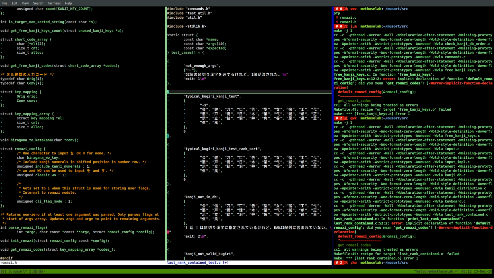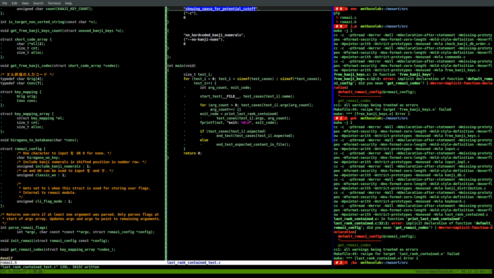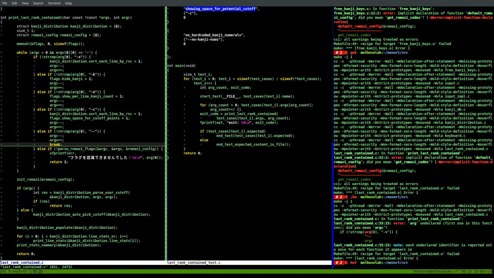What does that 0 mean? 0 means expected. 0 means expected isn't going to be in a separate file. Okay. So last rank contained. Let's make sure this is correct. Okay. Good. Let's try again.